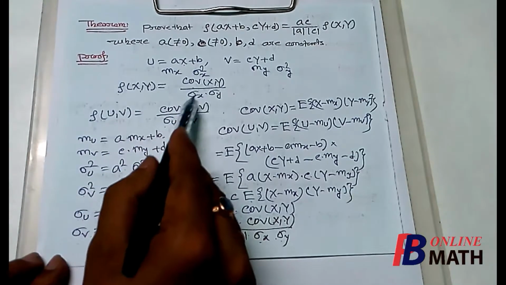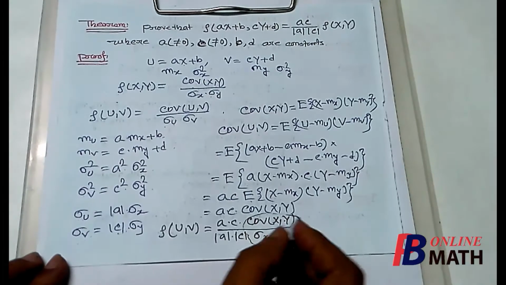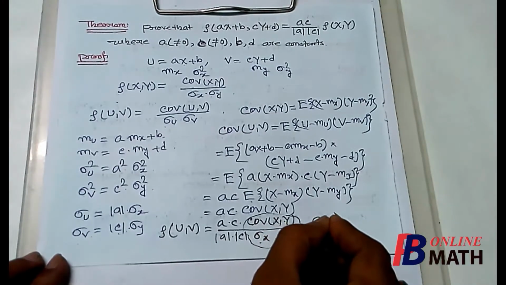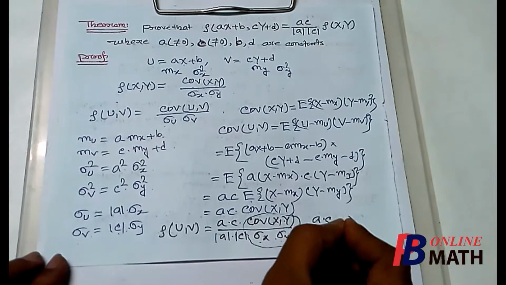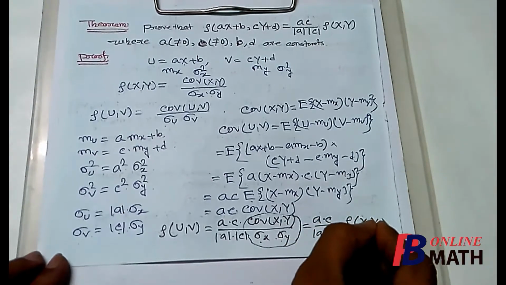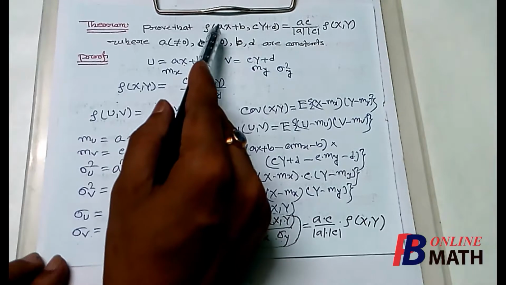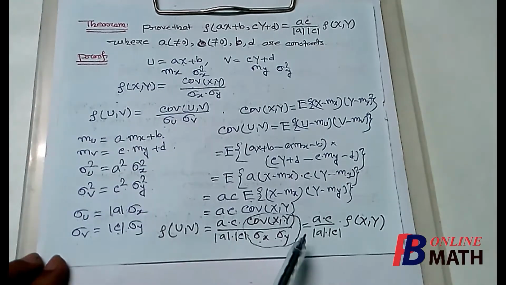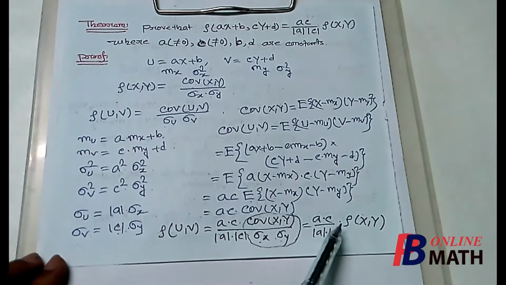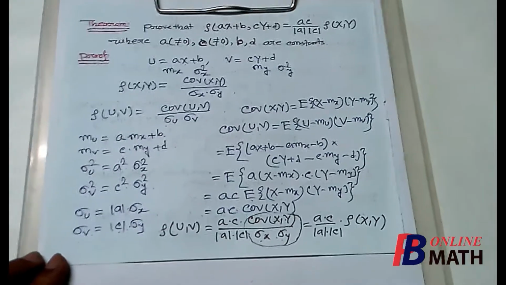So this is equal to a into c divided by modulus of a into modulus of c, multiplied by rho xy. So that completes the proof that the correlation coefficient of u and v, that means of ax plus b and cy plus d, is equal to a into c divided by mod a into mod c, multiplied by rho xy, the correlation coefficient of x and y.